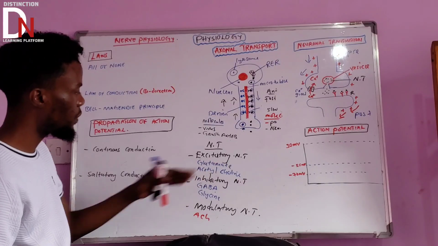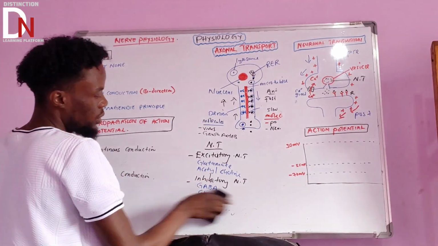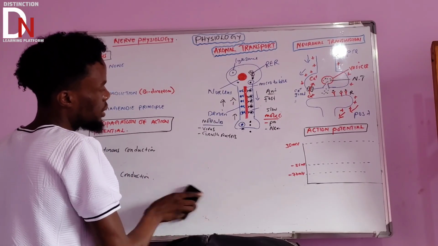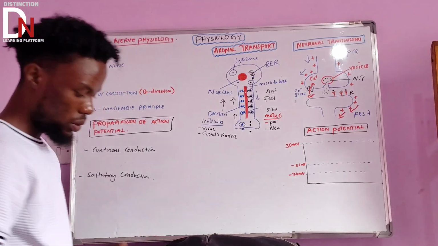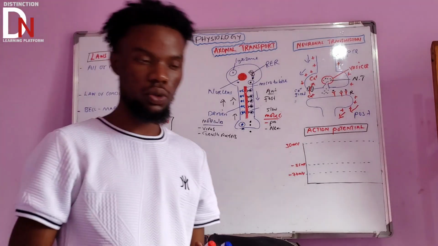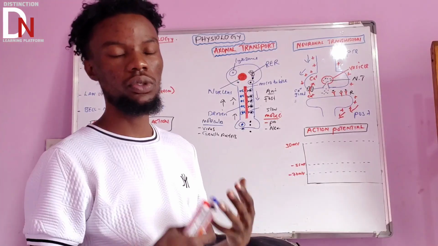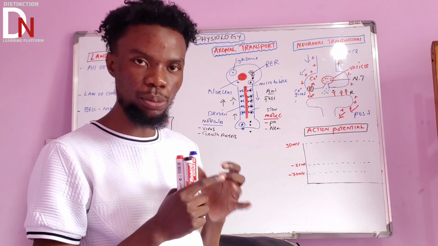Okay, so here, since we've understood something about this, make sure that you've taken note of this. Now let us understand about the action potential. It is a very important topic when we talk about nerve physiology. So you need to be aware of the action potential and resting membrane potential.